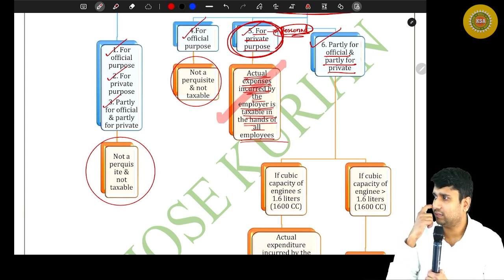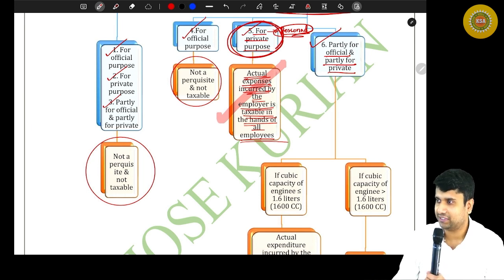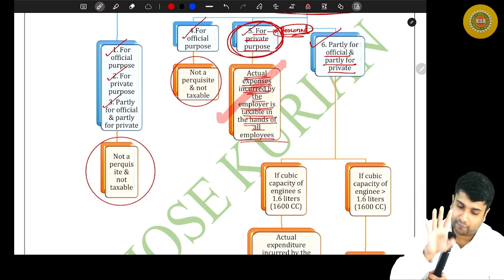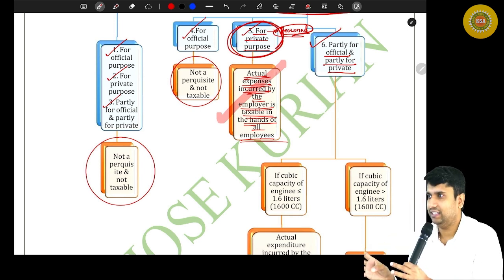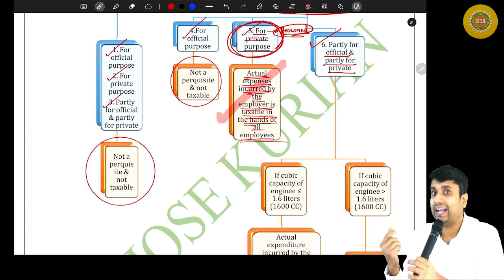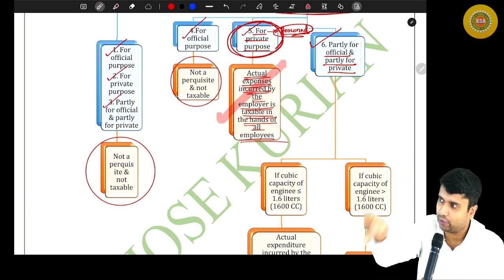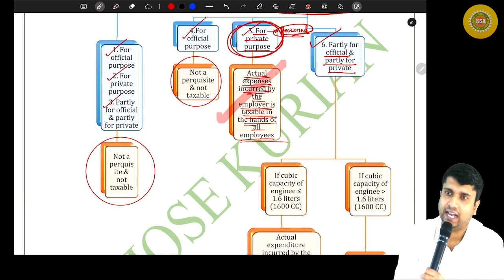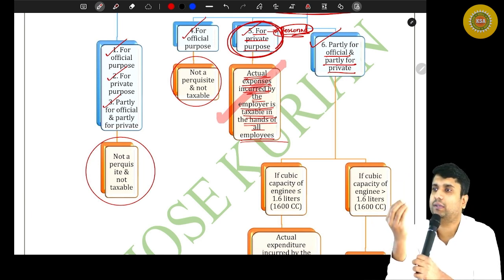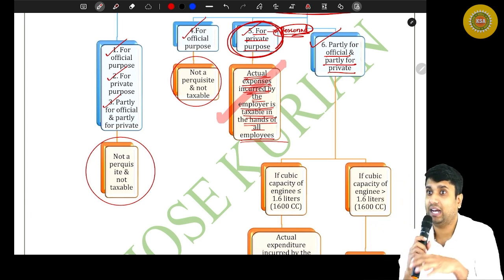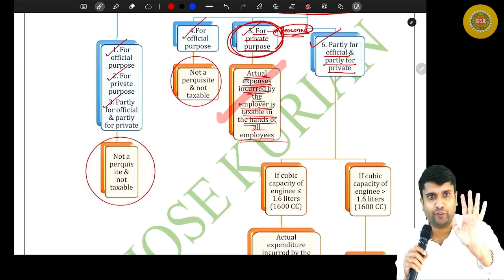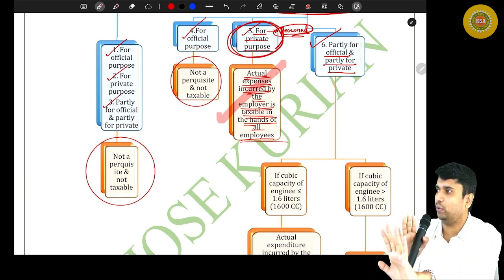Department also knows that. Because most of the employees will say that everything is for official use only. Because the assessing officer cannot come and check whether you are going for an official journey or a personal journey. So the department has come up with an equation. Rather than finding the actual value of perquisite, the department says, we will give you an equation. You apply that equation. Whatever figure comes in as a result, you use that figure as your taxable perquisite value, rather than bifurcating. Or if you want to maintain separate records, you can do that.